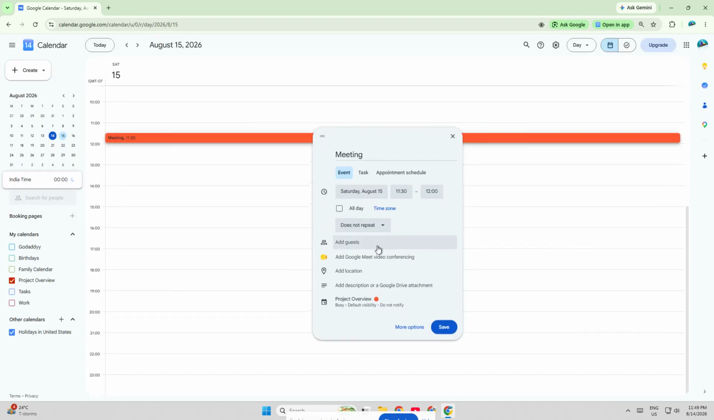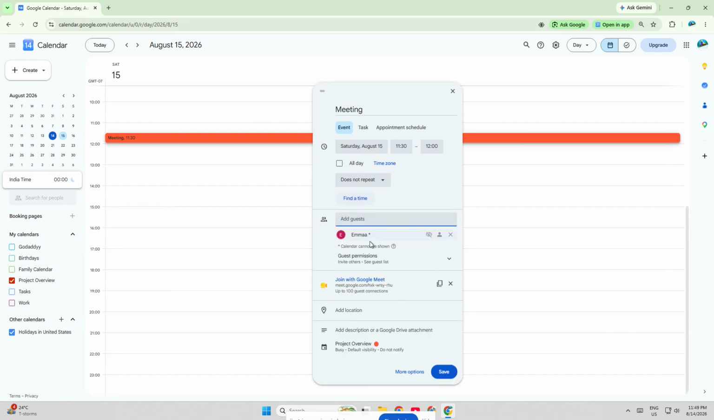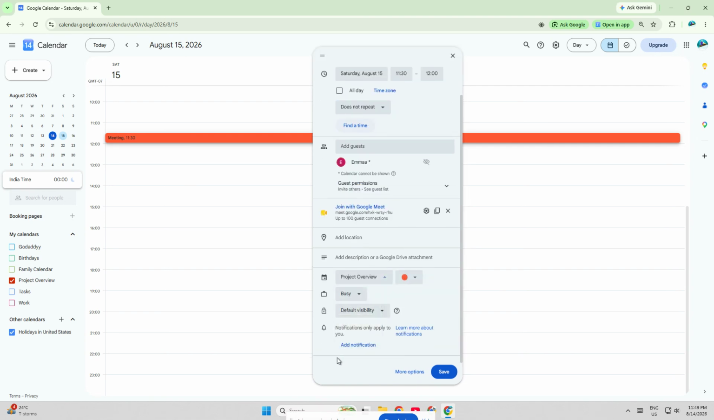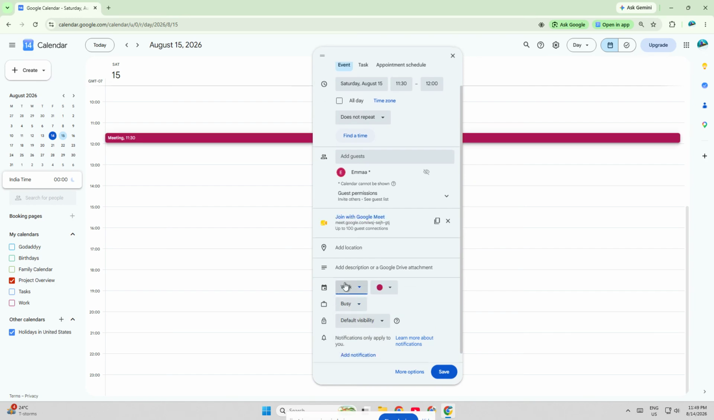Now here's the important part. Before you save the event, look for the calendar name dropdown. This is where you choose exactly which calendar the event should go on. Click the dropdown and select the specific calendar you want to use. If you have multiple calendars listed, take a moment to make sure you pick the right one, because this determines where the event will appear and who can see it.